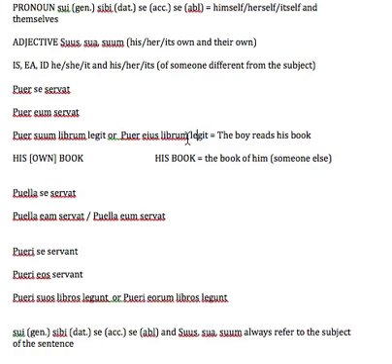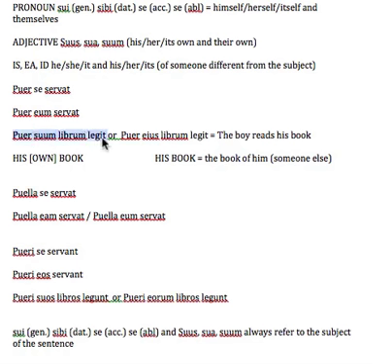But it's very important that you know that in this case his book is the book of him, of someone else, while suum is his own book, because suum refers to the subject of the sentence.